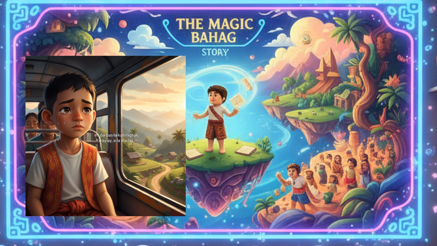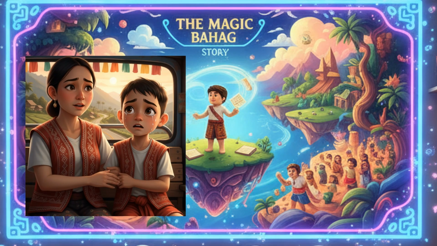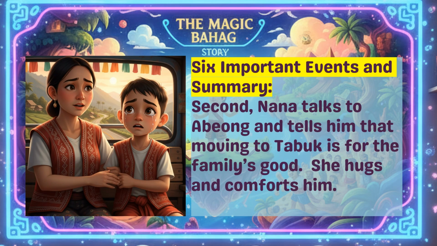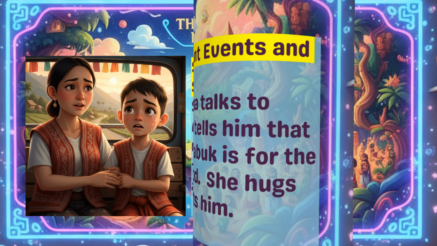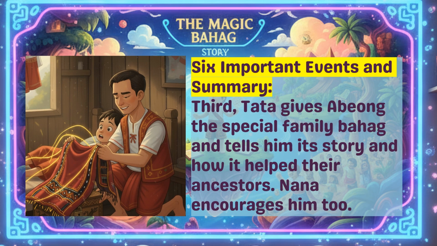First, Abong feels sad because he is leaving Puzzle and misses his friends and the fun times he had there. Second, Nana talks to Abong and tells him that moving to Tabuk is for the family's good. She hugs and comforts him. Third, Tata gives Abong the special family Bahag and tells him its story and how it helped their ancestors. Nana encourages him too.